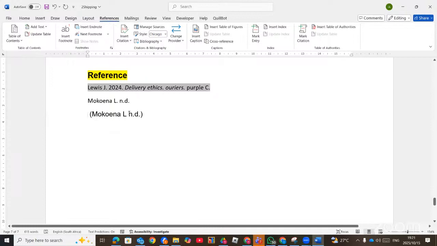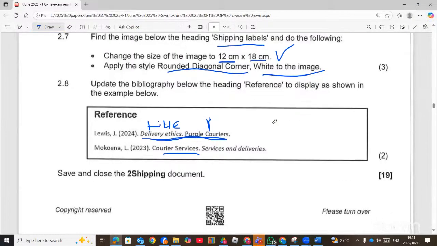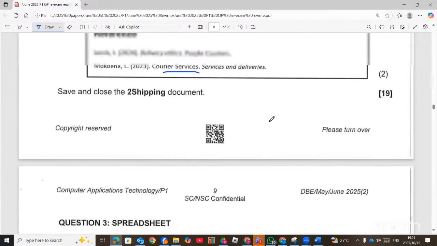So basically, this question wanted us to add the source before we update, not just updating. You have to add the references or the sources before you can update. Right, we are done with Microsoft Word.